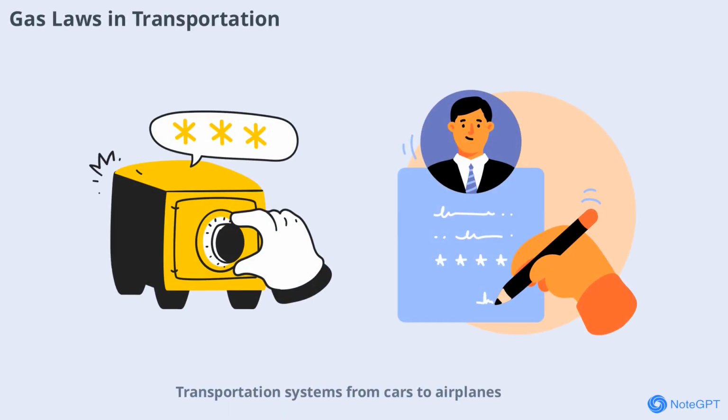Transportation systems, from cars to airplanes, rely on gas laws for engine efficiency and safety. Fuel combustion, tire pressure, and even air conditioning systems are all governed by these principles. Mastery of gas laws leads to safer, more efficient vehicles and travel experiences.